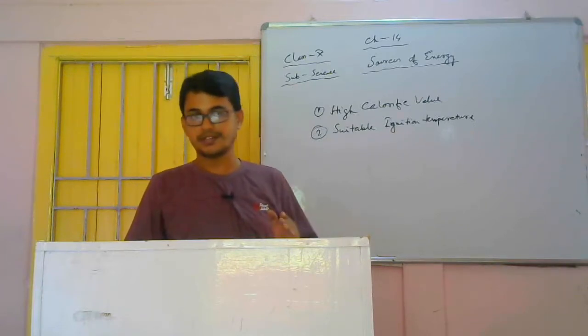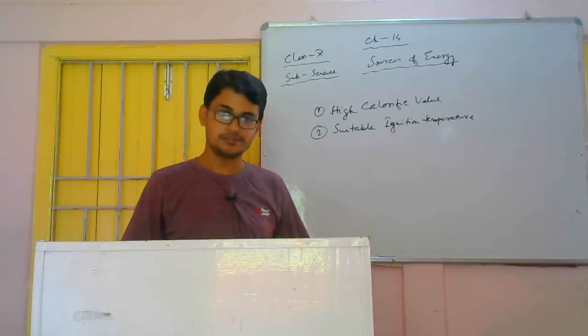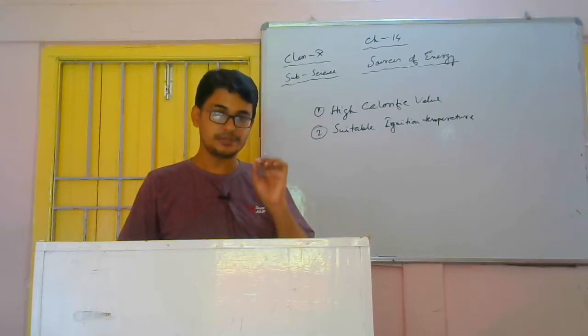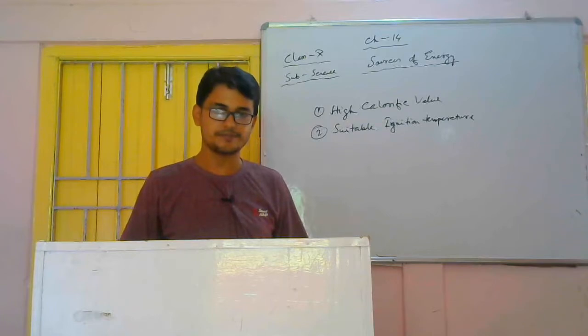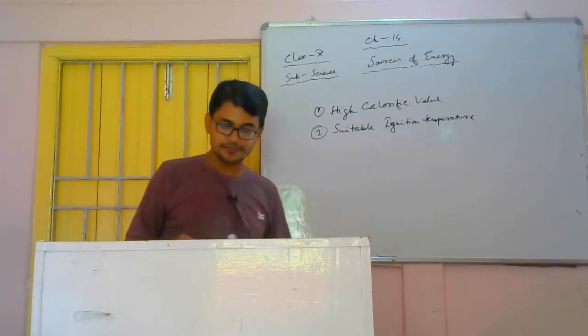If it does not burn on providing heat also, then it is not a good one. So it must have a certain suitable ignition temperature. Ignition temperature means the lowest or minimum temperature which is required to burn anything.